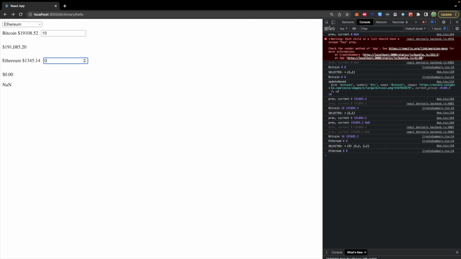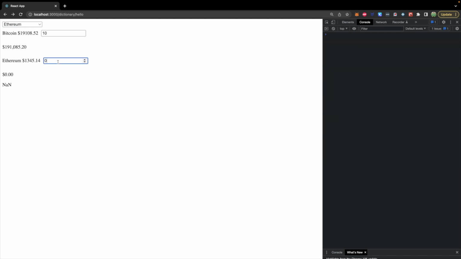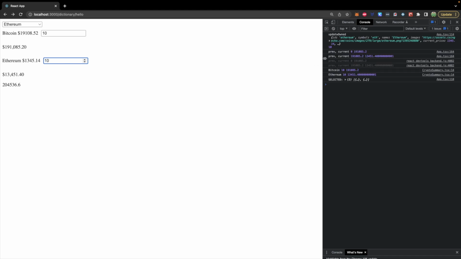And before I change this value, let's just clear the console one more time because it's going to show the whole process in the display. Let's say we have 10 of those. So the first iteration, previous has a value 0, and current has 191,000, which is our Bitcoin value. The next iteration, that value moves to previous, 191,000, and the next value is our Ethereum value, 13,451.